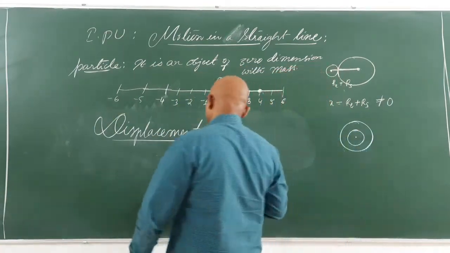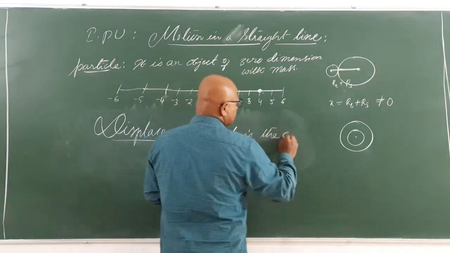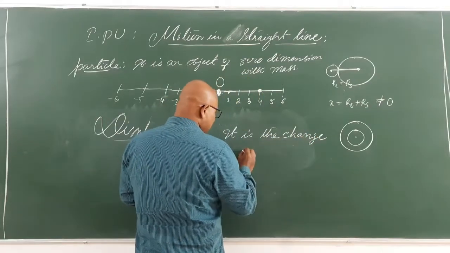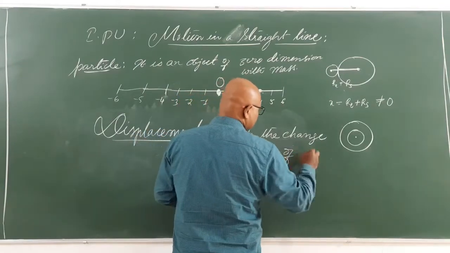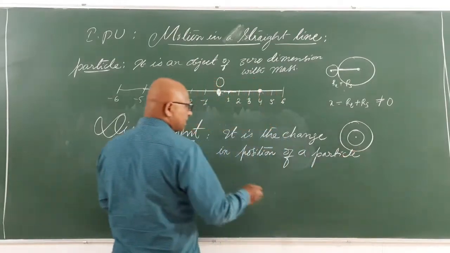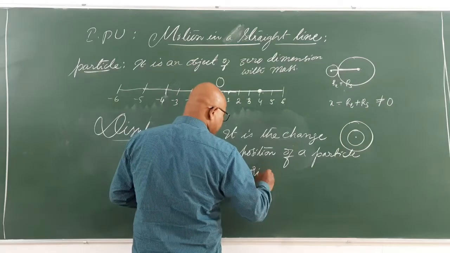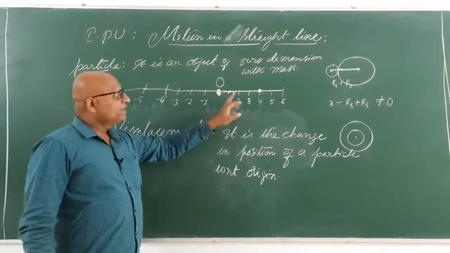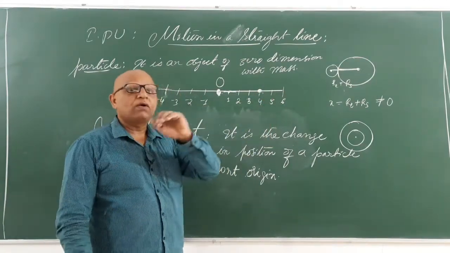It is the change in position of a particle with respect to origin. If a change in the position occurs in space, that is called displacement.